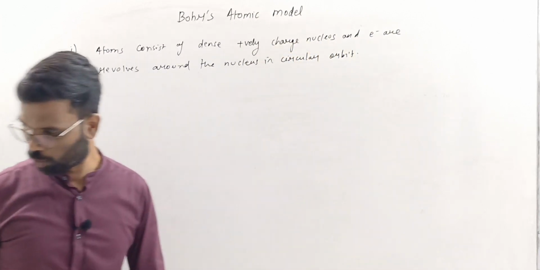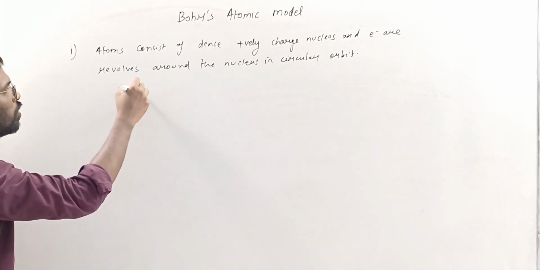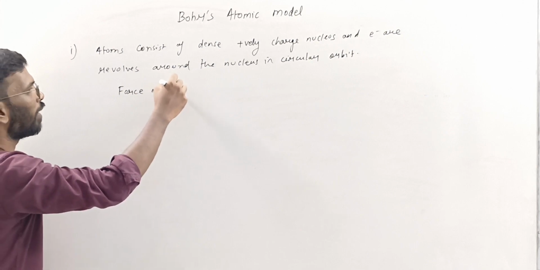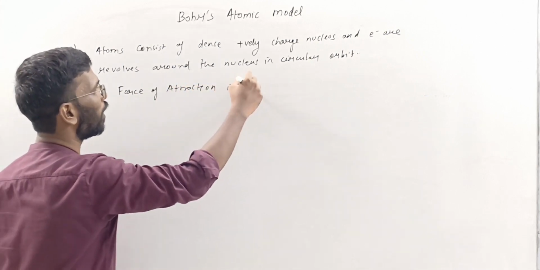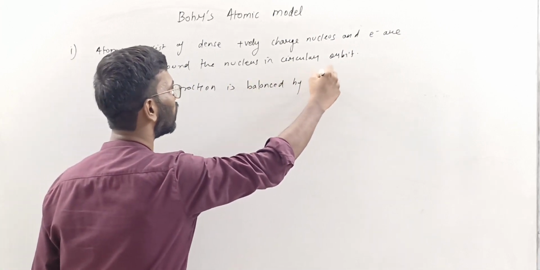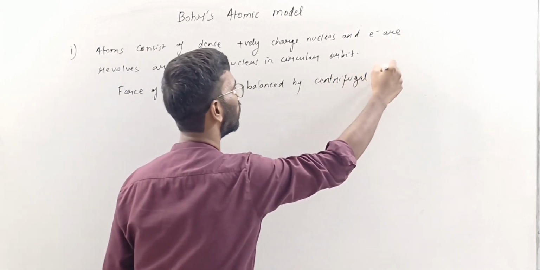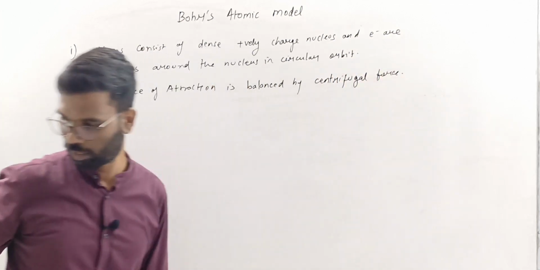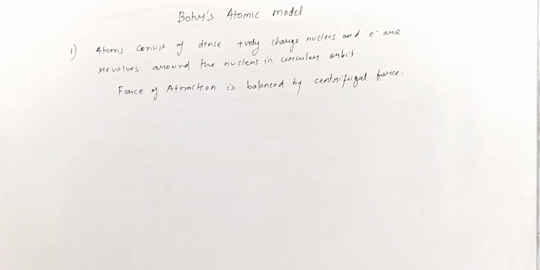Okay, this is the first postulate, and what we can say over here is the force of attraction is balanced by centrifugal force, since the electron is revolving in a circular orbit.